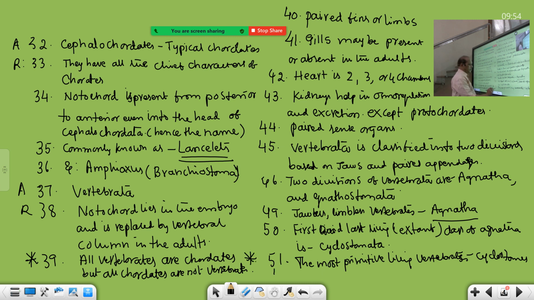Now, Cyclostomata means round mouth, circular mouth. Cyclo means circular, round. That is the meaning of Cyclostomata. See, 52 points already.